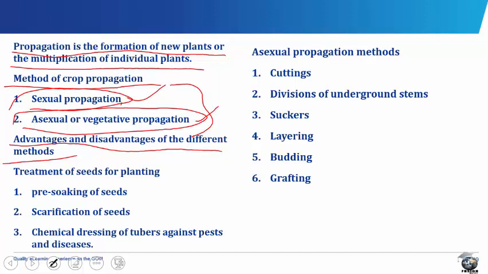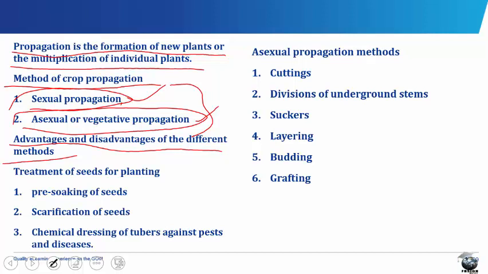Also, plants grown from seeds take a longer time to produce fruits. Some plants produce very few seeds. Seed germination may also be poor. And lastly, plants grown from seeds are not always uniform in growth, maturity, yield, and other characters.